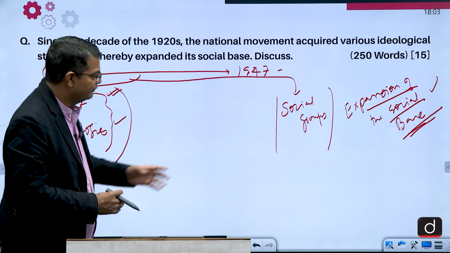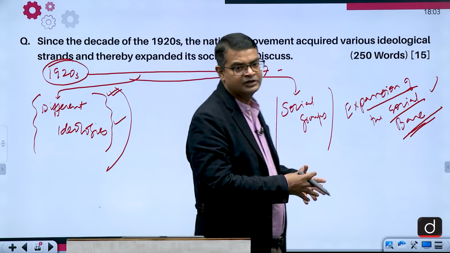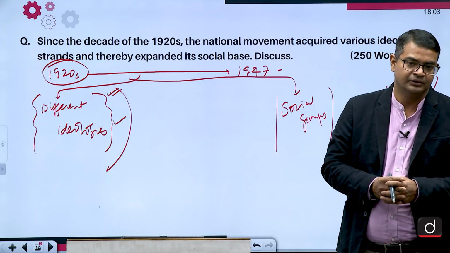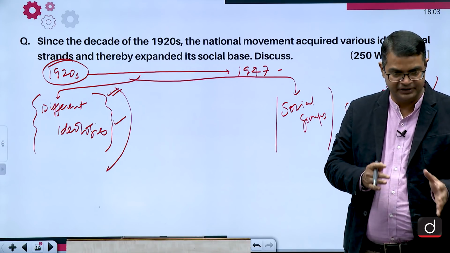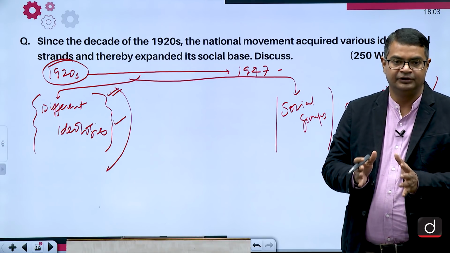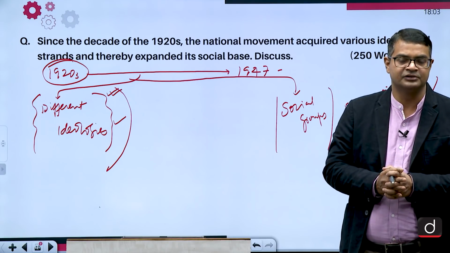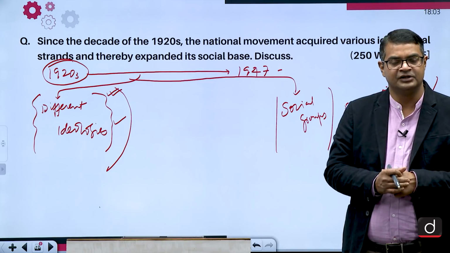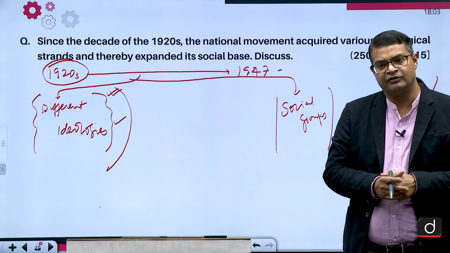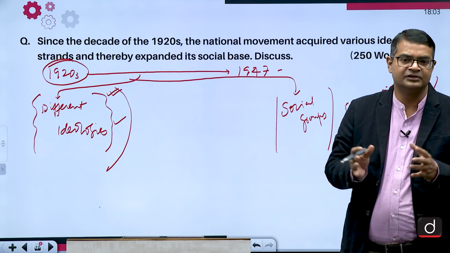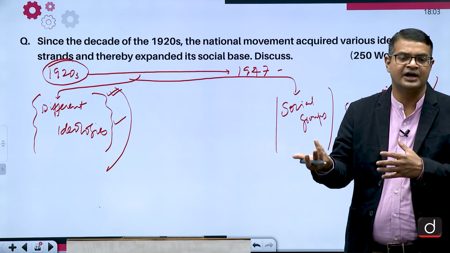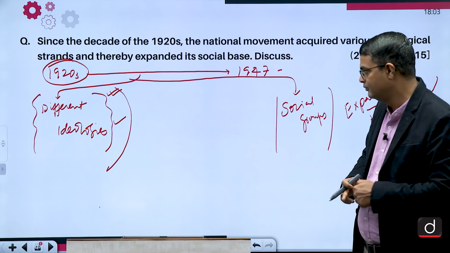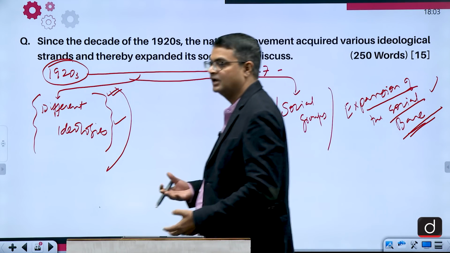Women were not participating in the initial phase, but later they started participating. Women started participating right from the foundation of Congress, though they were not visible much, but later with the coming of Gandhi, how women were brought within the ambit of the social base of the Indian national movement, and how youngsters started participating.